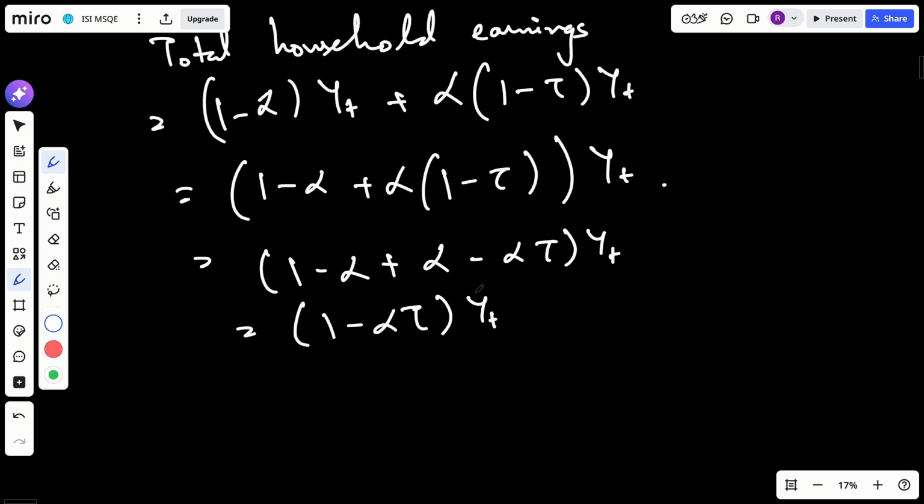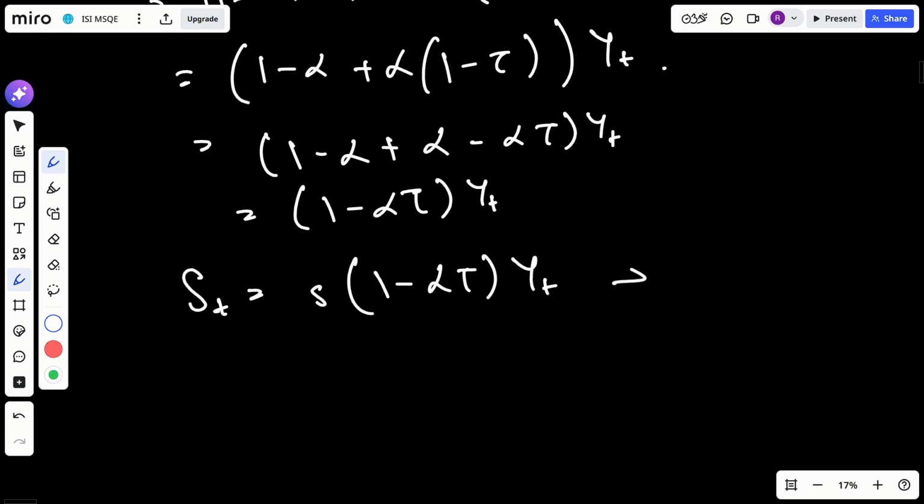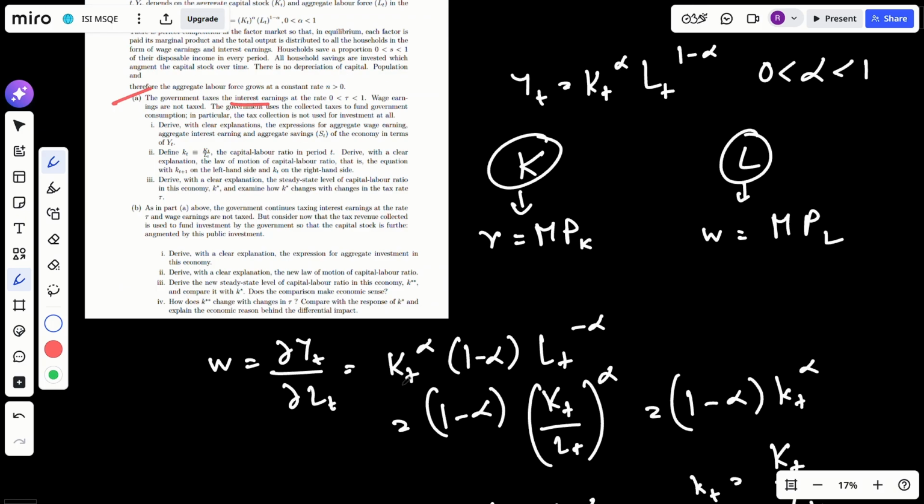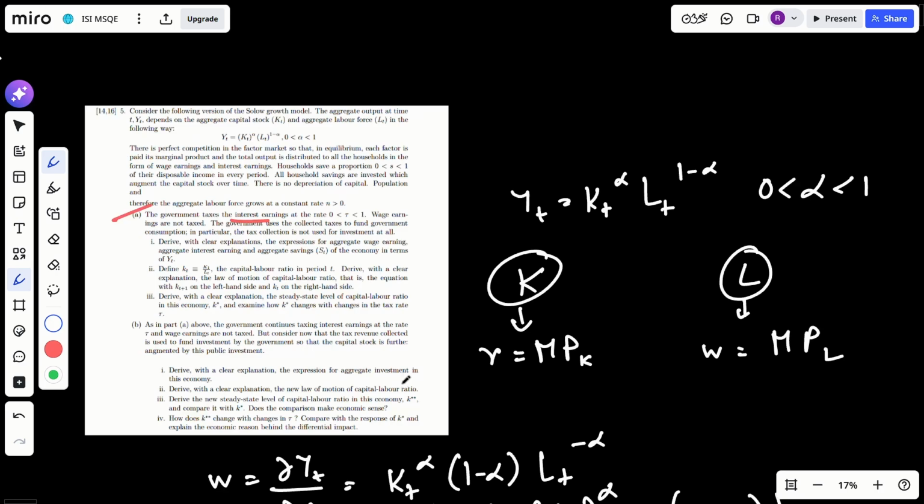So from this, our aggregate savings, which is S_t, is equal to small s times our household earnings. So this will be our aggregate savings. Okay, because from the total household earnings I am saving a proportion of small s. So this is aggregate savings. So the first part is done.